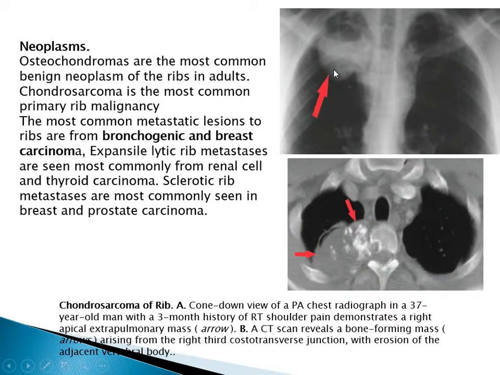This PA chest radiograph in a 37-year-old woman with a 3-month history of right shoulder pain demonstrates a right apical extrapulmonary mass, and the CT scan reveals a bone-forming mass arising from the right third costotransverse junction with erosion of the adjacent vertebral body. This is chondrosarcoma of the rib.